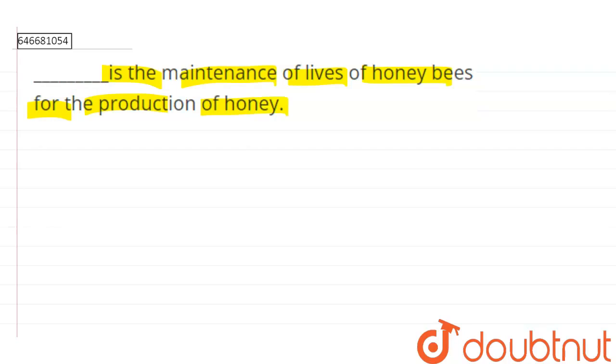Hello, our question is: dash is the maintenance of the lives of the honeybees for the production of the honey. Okay, so this process is basically called apiculture or beekeeping. So apiculture or beekeeping is our answer.